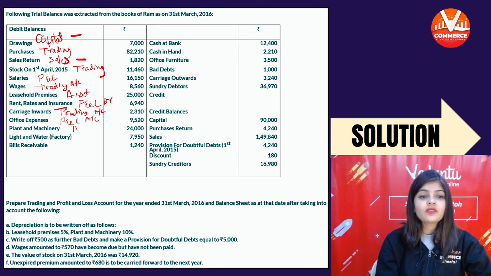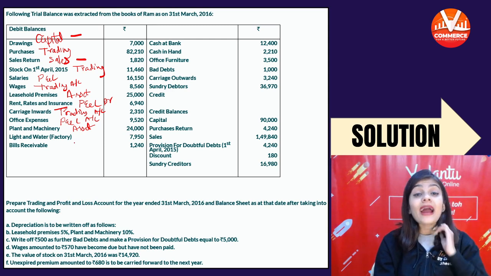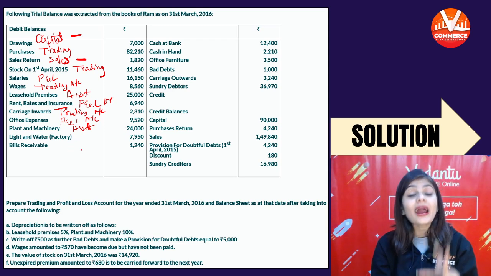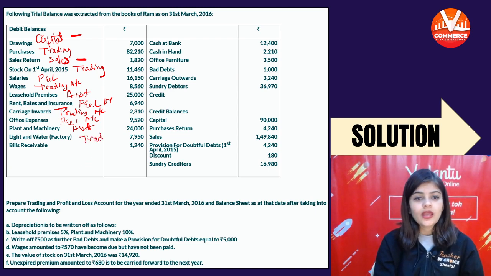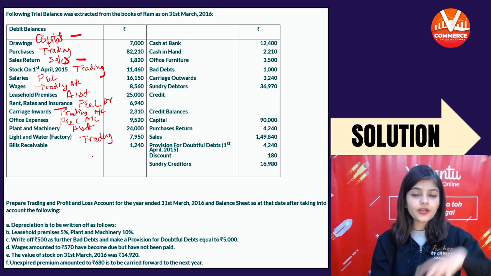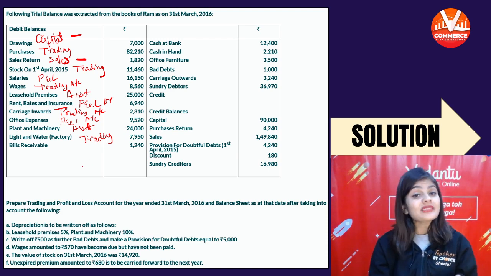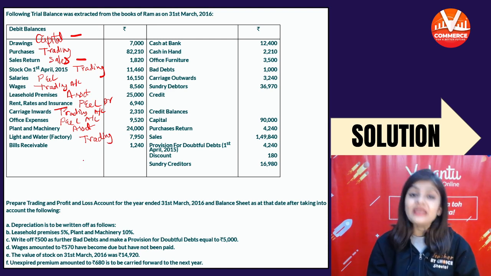Plant and machinery, asset. Light and water factory. So all the factory expenses are recorded in trading account and office expenses are recorded in P&L account.